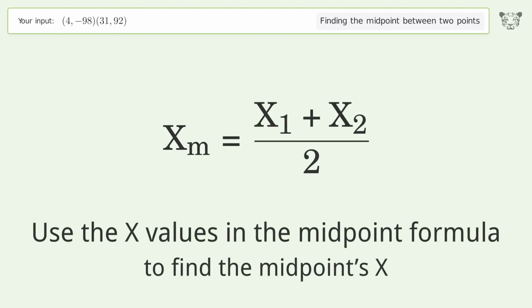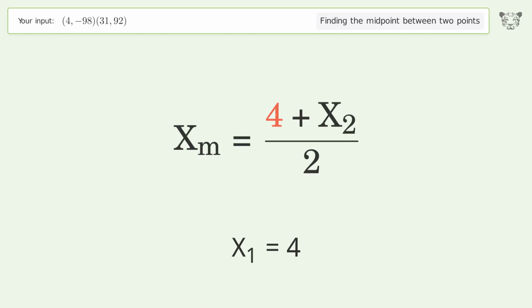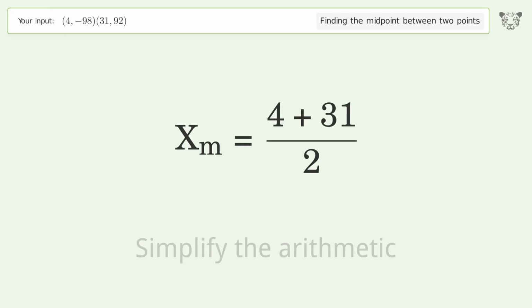Use the x values in the midpoint formula to find the midpoint's x. x1 equals 4. x2 equals 31. Simplify the arithmetic.